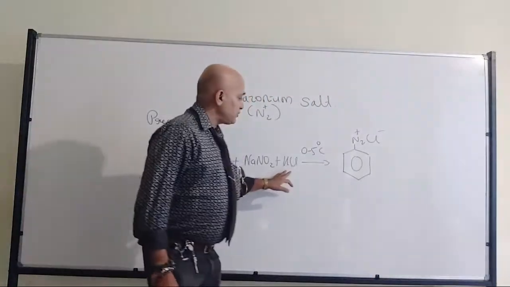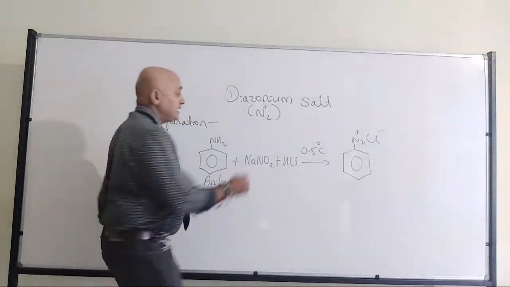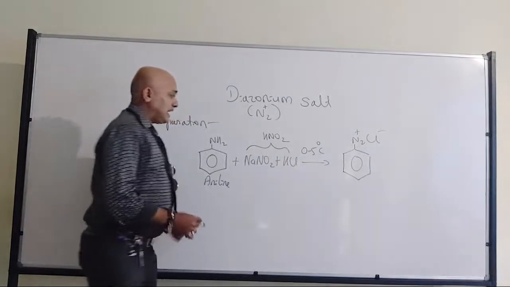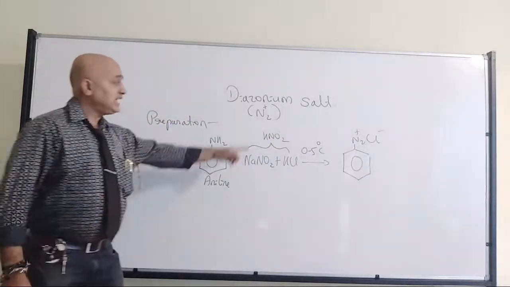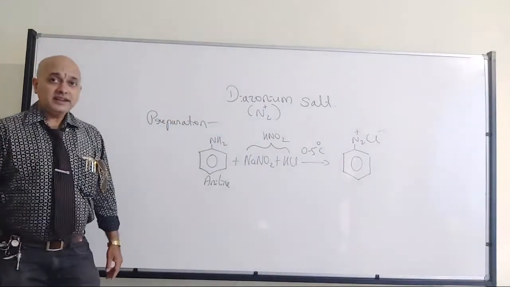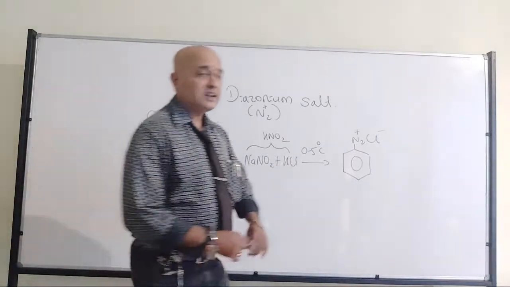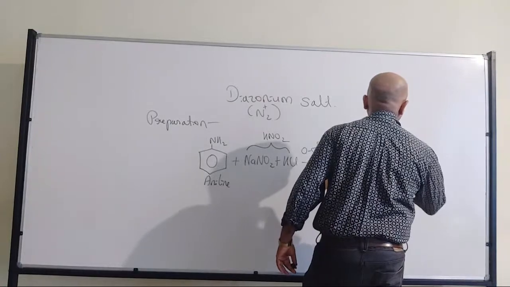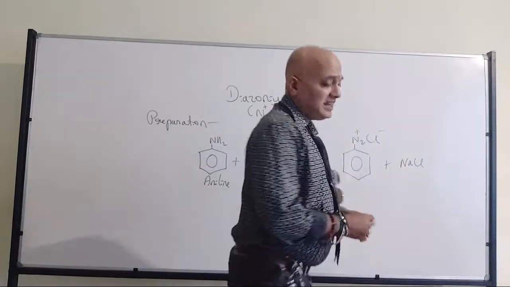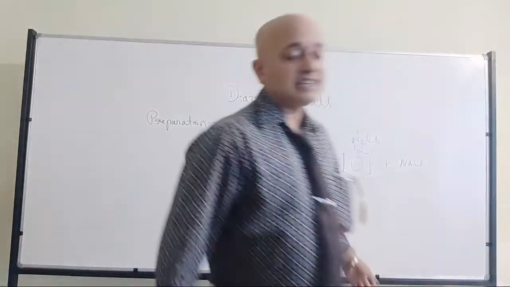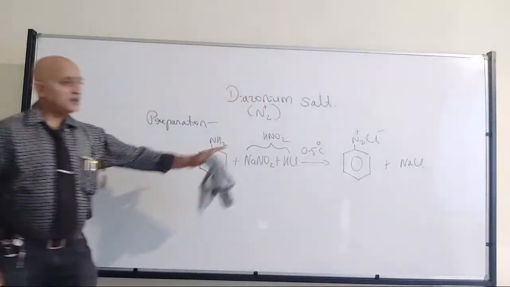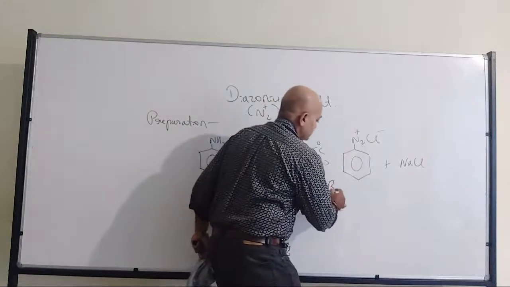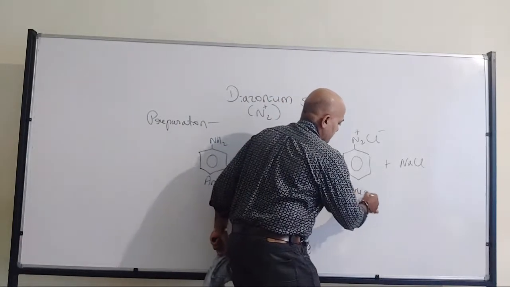NaNO2 and HCl, they are going to help in the formation of nitrous acid, that is HNO2, right? So that's where we have the reaction. Naturally, another product can be NaCl, which is a salt. Anyway, we are not interested in NaCl. We want benzene diazonium chloride. We are interested in this particular compound.